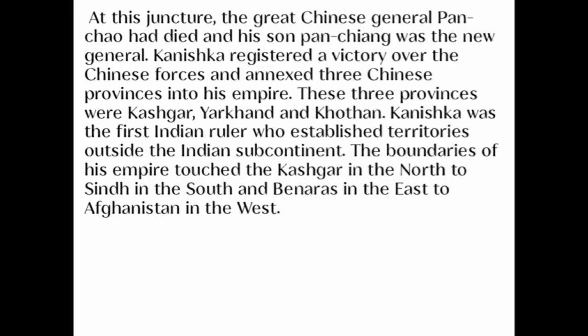Kanishka registered a victory over the Chinese forces and added 3 Chinese provinces to his empire. These 3 provinces were Kashgar, Yarkand, and Khotan. Kanishka was the first Indian ruler who established territories outside the Indian subcontinent, and the boundaries of his empire touched Kashgar in the north to Sindh in the south, and Benares in the east to Afghanistan in the west.